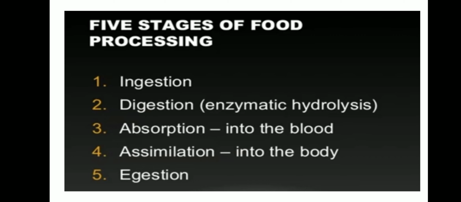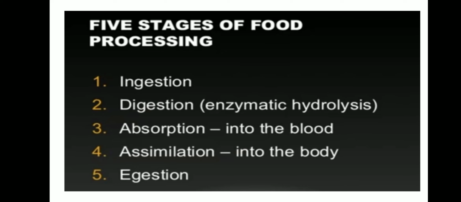And then there are 5 stages of food processing. This is a very important 2-mark question. What are the 5 stages of food processing? Ingestion, digestion, absorption, assimilation and egestion. Ingestion is what? Taking the food in. Digestion is what? The food taken in is digested. And absorption is what? The energy and nutrients from the food are absorbed and mixed into the blood. So absorption into the blood.